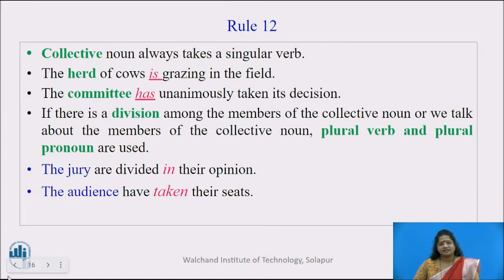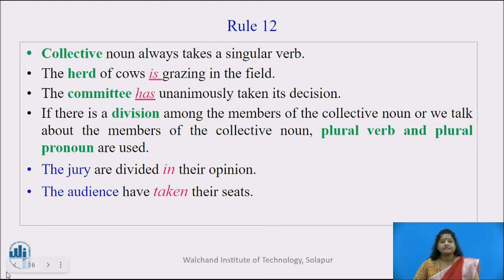Rule number 12. Collective noun always takes a singular verb. For example, the herd of cows is grazing in the field. Although there are a number of cows in the herd, the rule is that collective noun is followed by a singular verb. The committee has unanimously taken its decision. Similarly, there may be many members in the committee, but committee is a collective noun, so it should be followed by singular verb. Then has is used here.